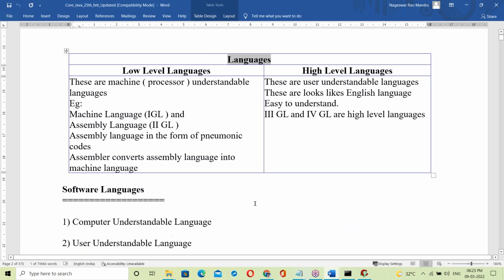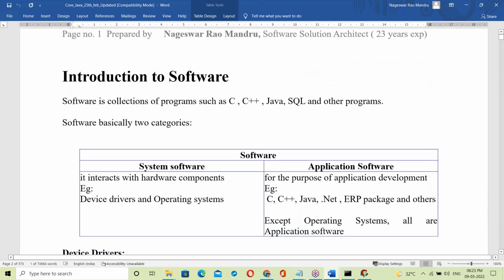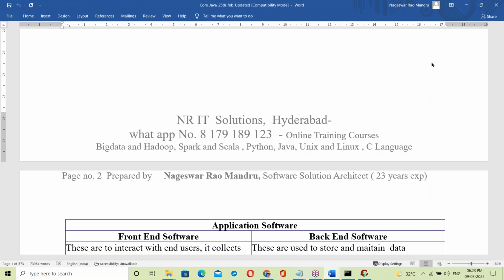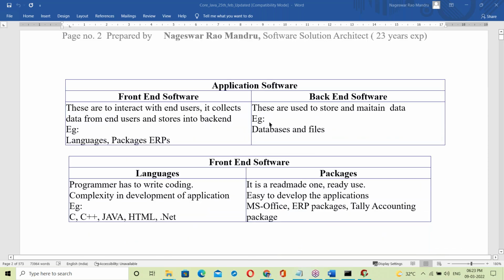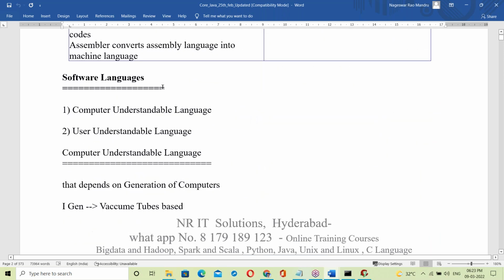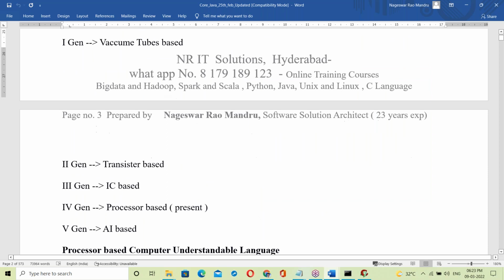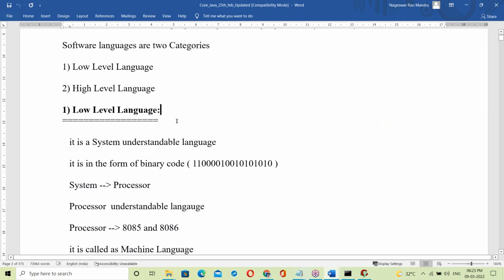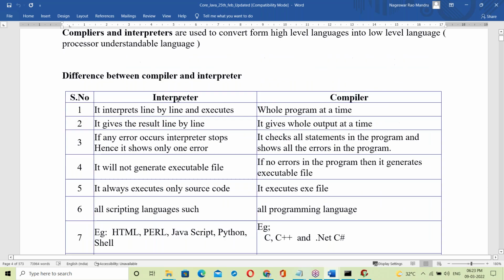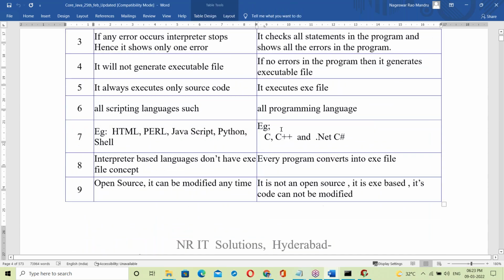See your document; running notes are not necessary. Today's topic covered the basics: low level language, high level language, and the differences between interpreter and compiler.